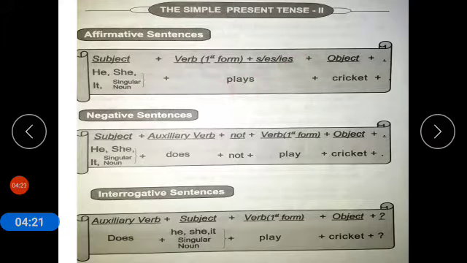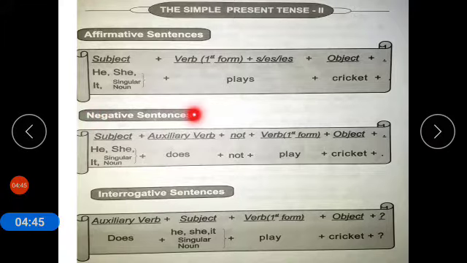This is the change from the first case. So our sentence is he plays cricket.